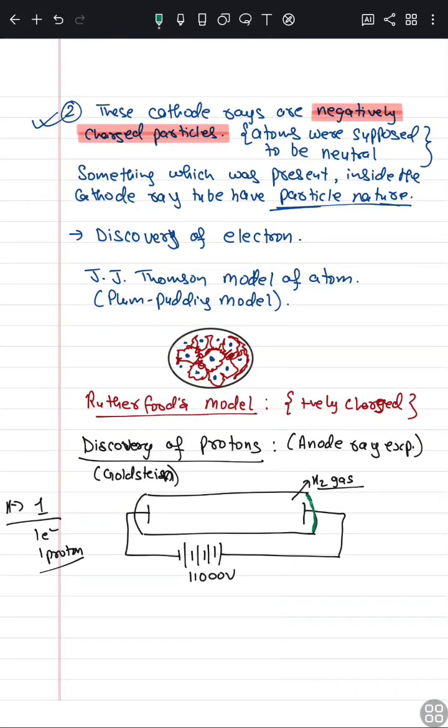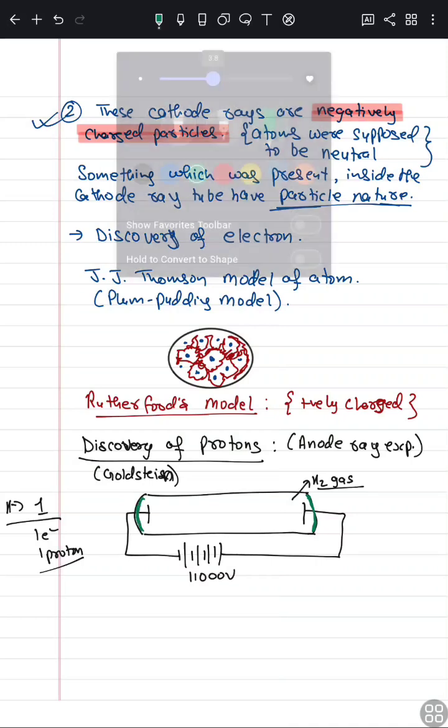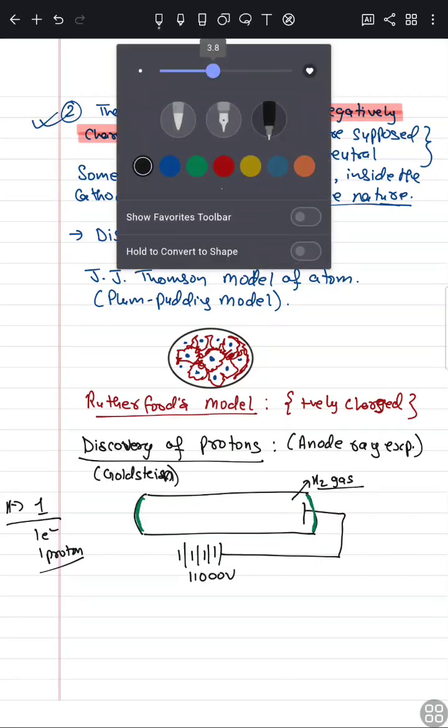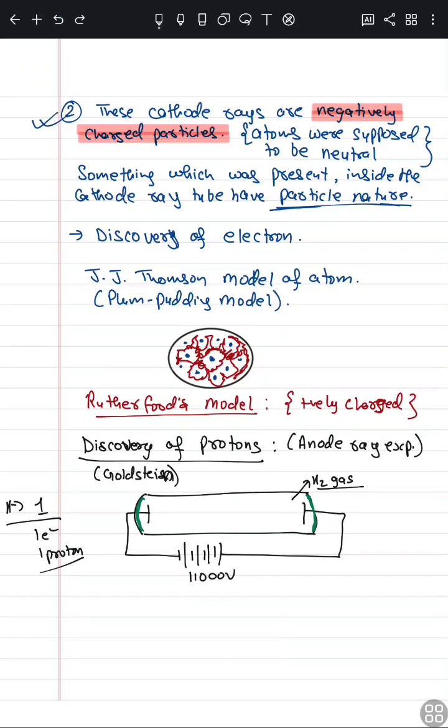But Goldstein didn't apply the zinc sulfide only at this point. He also applied it at this other point, and the electrode was perforated, meaning it had some holes.